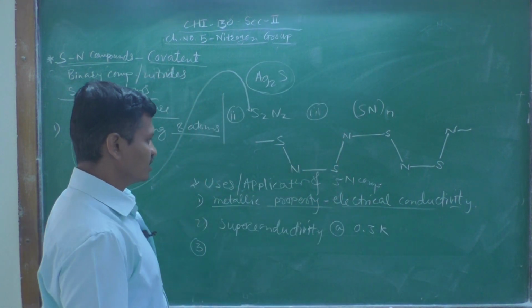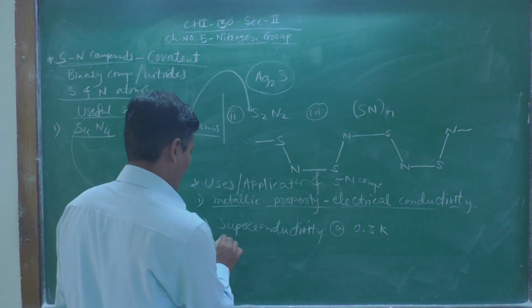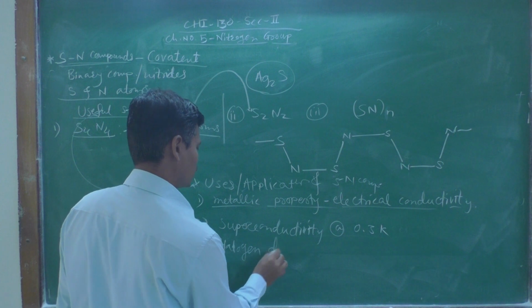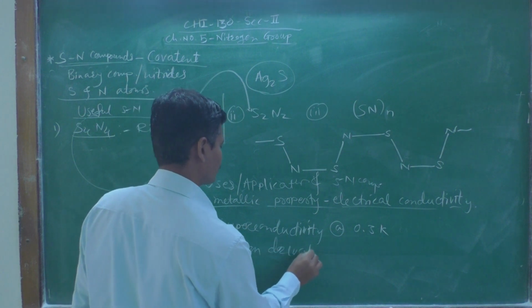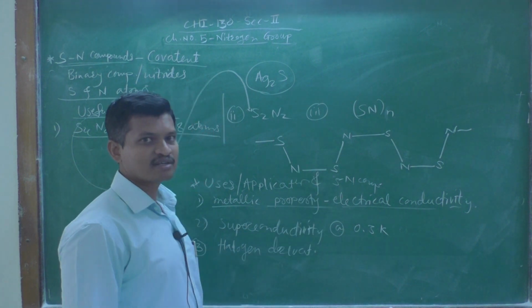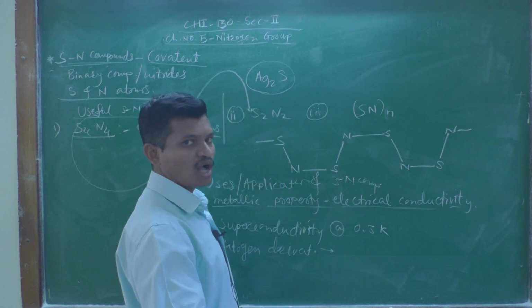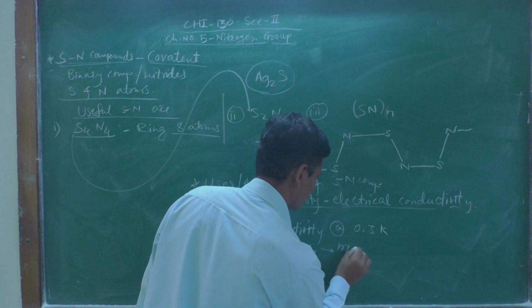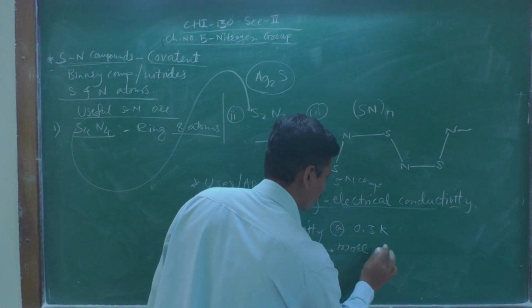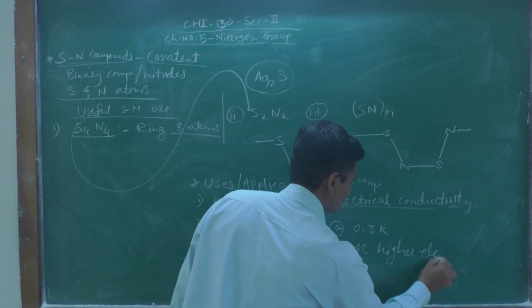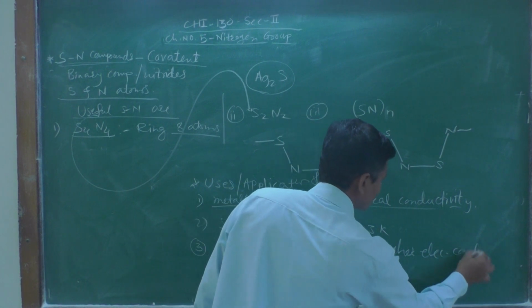And third, the halogen derivatives of these SN type of polymers show even higher electrical conductivity. Okay.